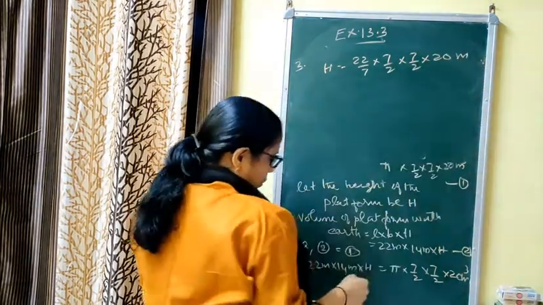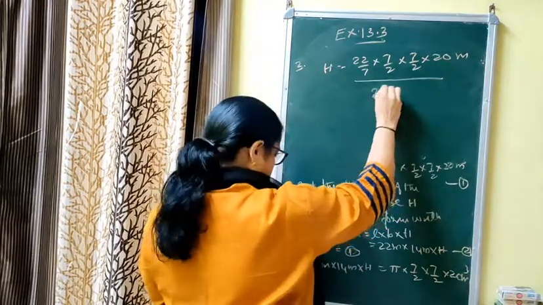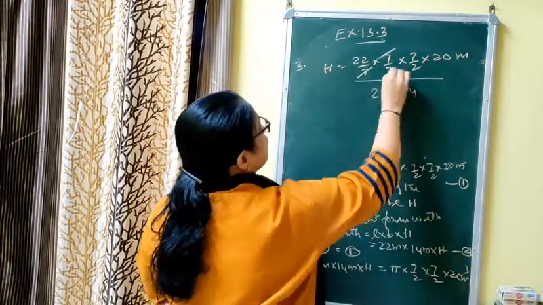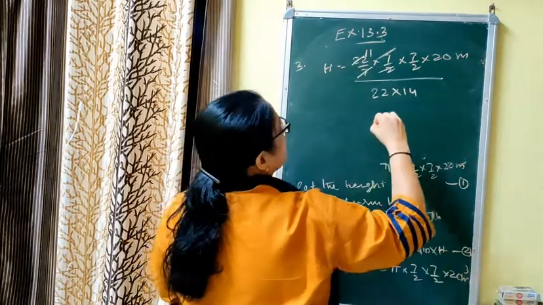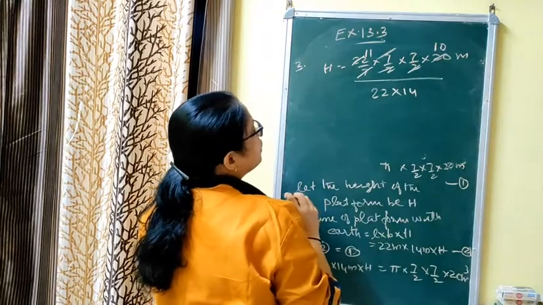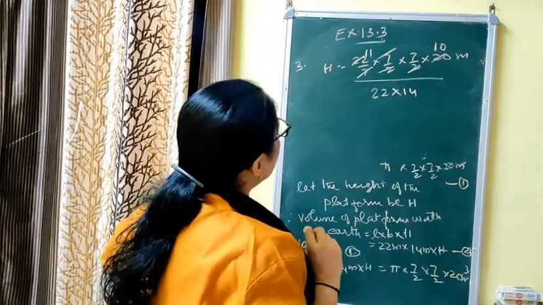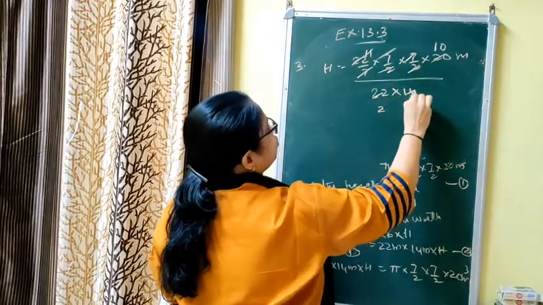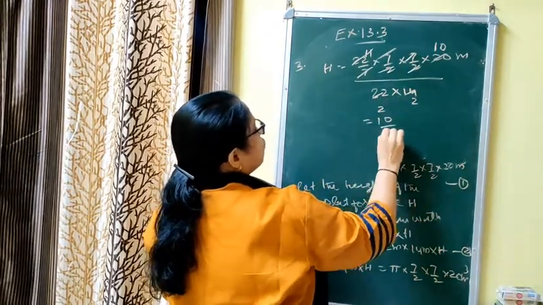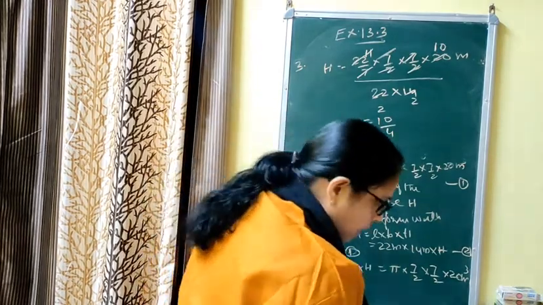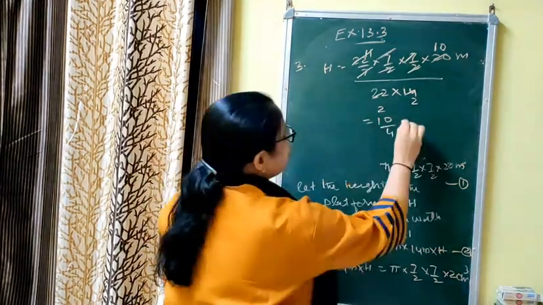Meter cube and meter square are getting cancelled, upon 22 into 14. Now what is getting cancelled? This is getting cancelled, this is getting cancelled, and this is getting cancelled. Now what is remaining? 11 will go 2 times, 7 will go 2 times, that is 10 by 4. H is 10 by 4. 10 by 4 is the same as, let us take 2 fours are 8.